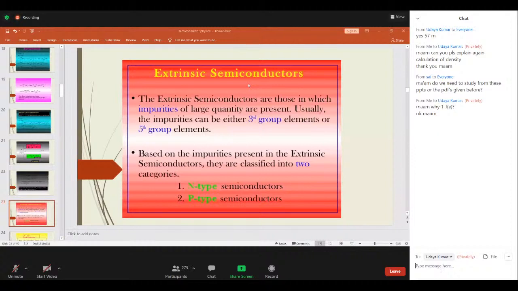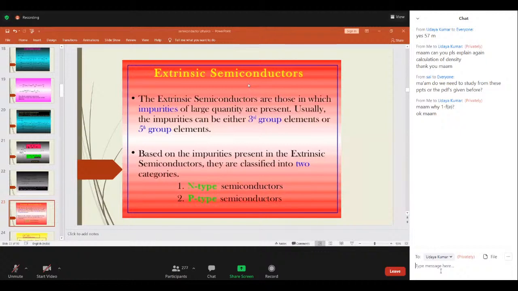That is, the electrical conductivity of pure germanium or silicon can be increased by adding impurities. What type of impurities are we adding? We are adding pentavalent or trivalent impurities. Suitable pentavalent elements are phosphorus, arsenic, antimony, etc., whereas suitable trivalent impurities are boron, aluminium, gallium, etc.